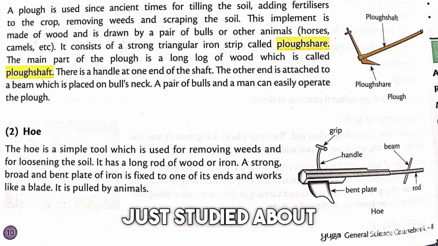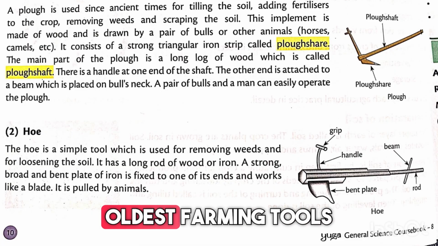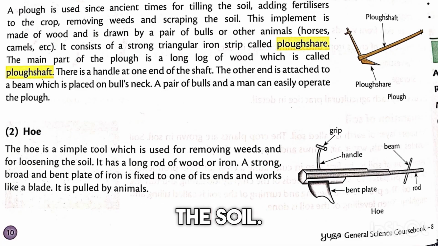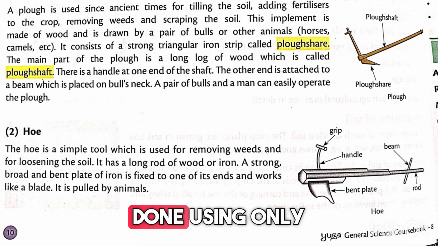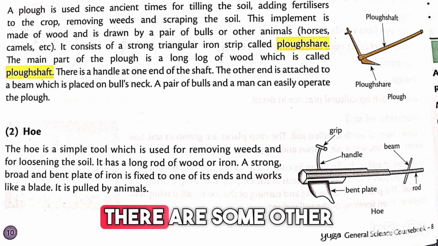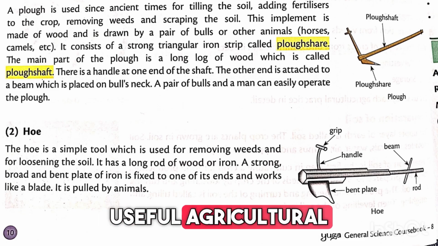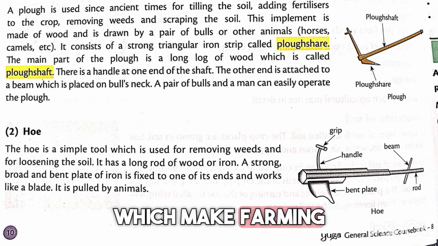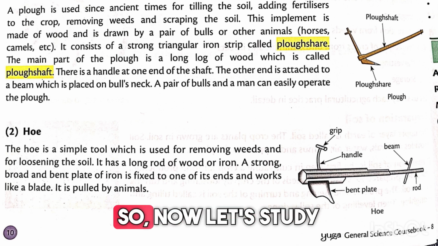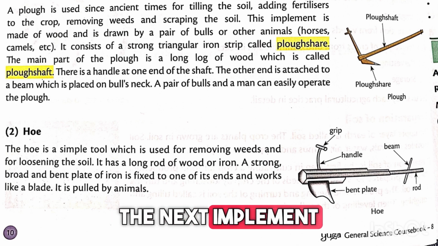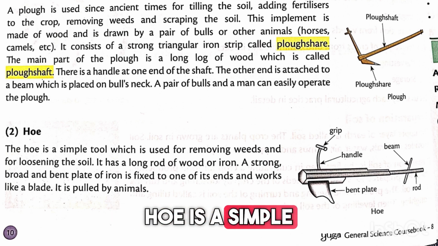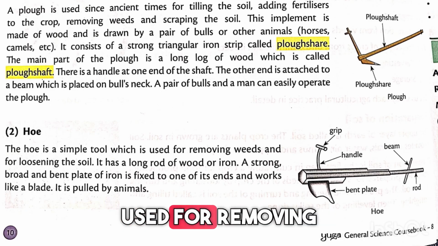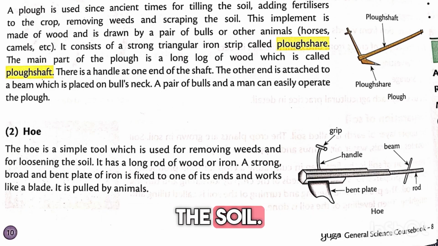So students, we just studied about the plough, one of the oldest farming tools used for tilling the soil. But farming is not done using only a plough. There are some other useful agricultural implements also which make farming easier and faster. So now let's study the next implement, that is the hoe. Hoe is a simple farming tool mainly used for removing weeds and loosening the soil.